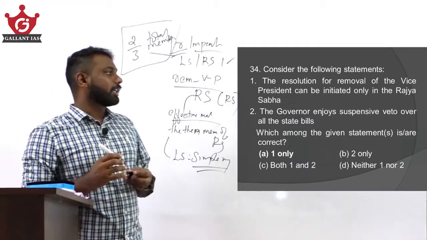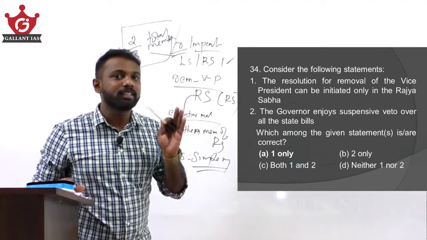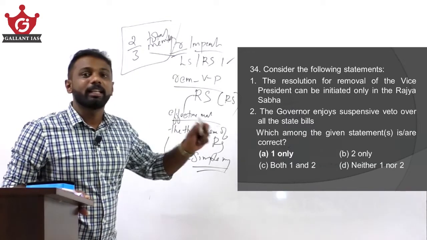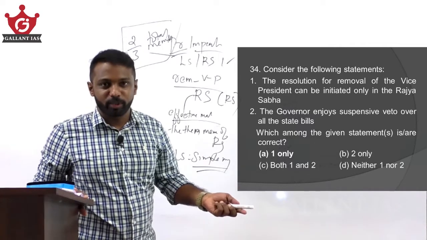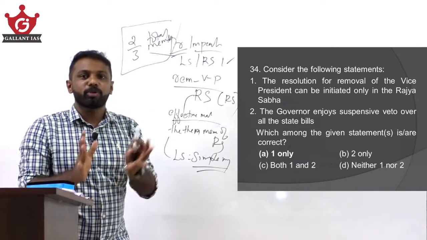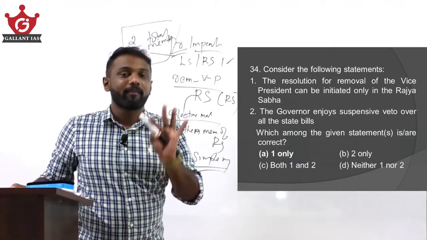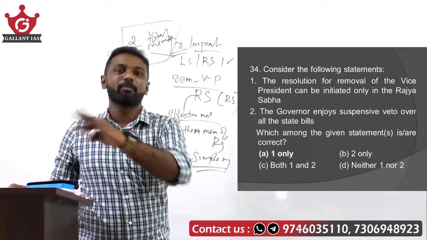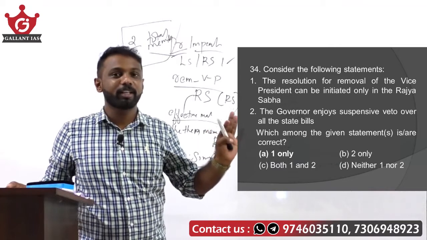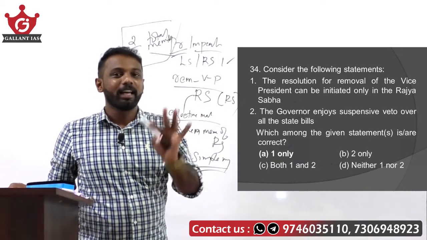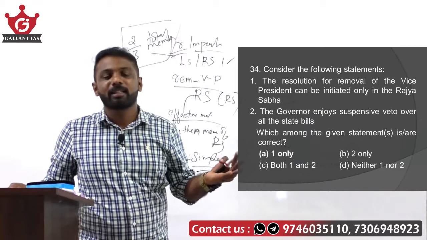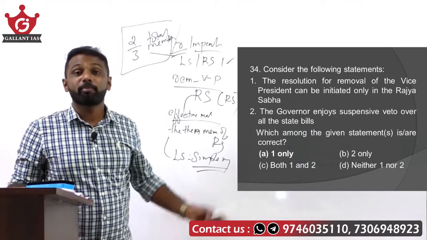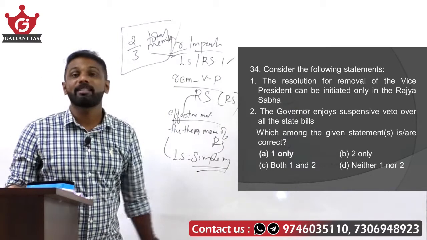Again, regarding the governor enjoys suspensive veto over all the state bills. So what is actually suspensive veto? It is nothing but a veto that can be overridden by an ordinary majority. That means, regarding an ordinary bill, when the bill goes to the governor, the governor can ask the state legislature to reconsider that bill. Fine. That means the governor is using suspensive veto. Again, if the legislature passes the bill again, with or without amendments, by an ordinary majority itself, then the governor must sign. That is what is meant by suspensive veto.